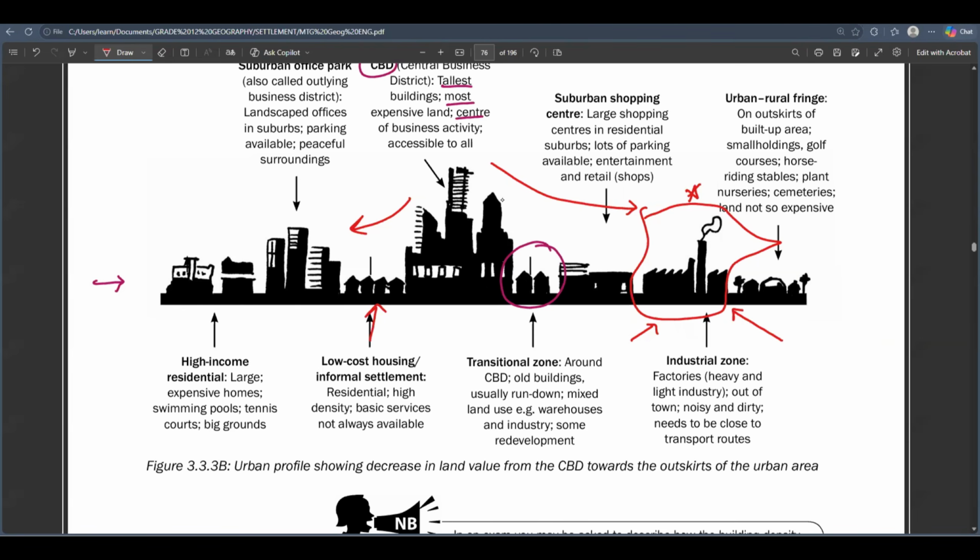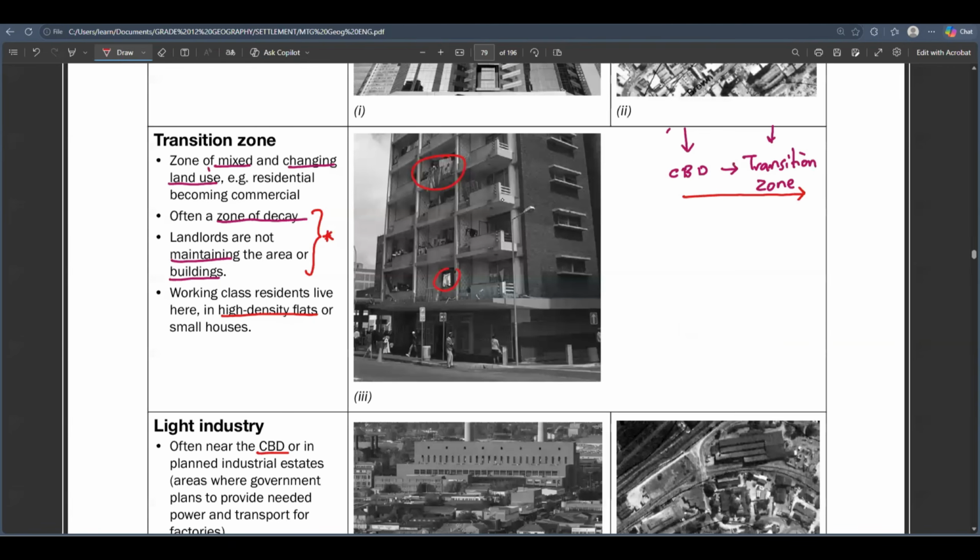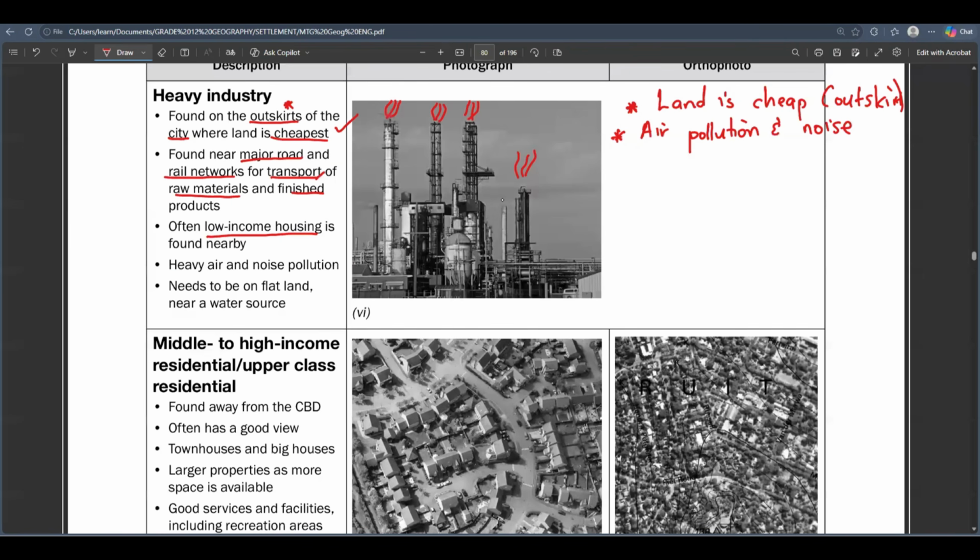So a low income residential area, you can usually find them near the industrial zone, although this profile does not indicate that exactly. But you find them near the industrial zone. The low income residential areas, or townships, they are usually townships. You find that people experience a lot of noise and air pollution and they don't have a choice. They can't do anything about it. They are located closer to the heavy industries, which release a lot of noise and air pollution. They can't do anything about it because they are in for the cheap value. Even the heavy industries want a cheap value of land.